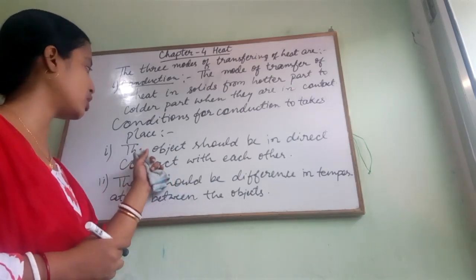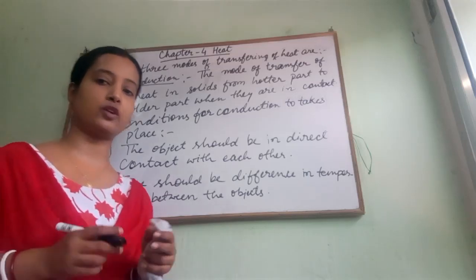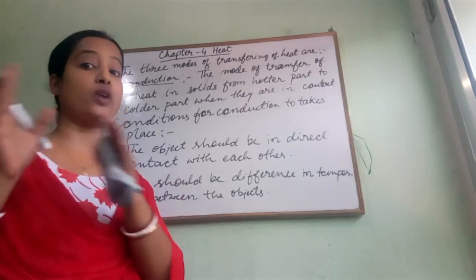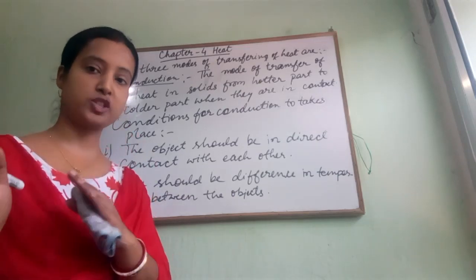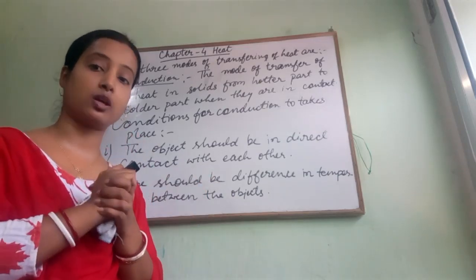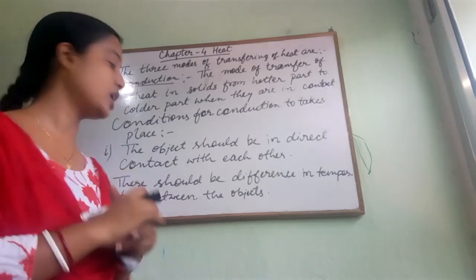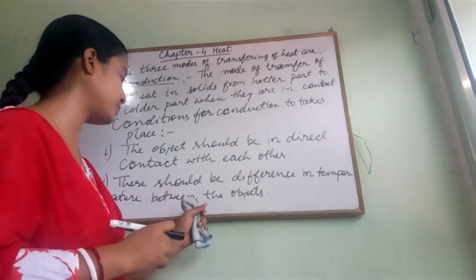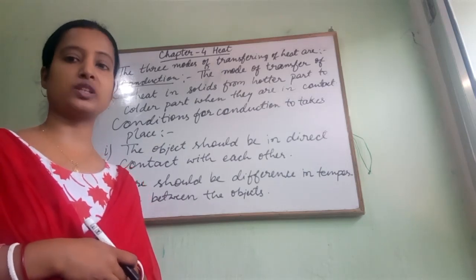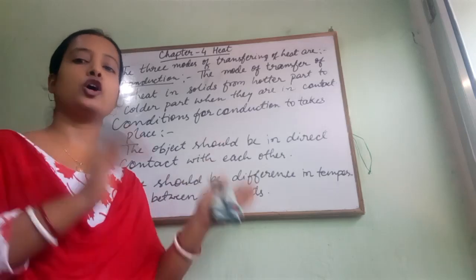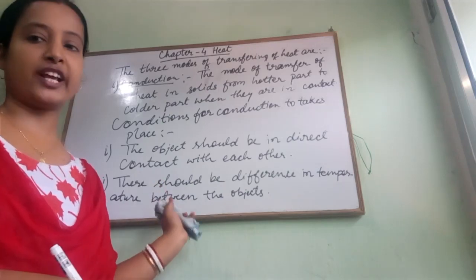First criterion: the objects should be in direct contact with each other. If the heat is going to transfer from one object to another object, or from one end of the same object to the other end of the same object, then the objects should be in direct contact, touching each other, and only then will the heat transfer take place. And second, there should be a difference between the temperatures of the objects. One object should be hotter and one object should be colder, so that heat can transfer from the hotter to the colder object. So these are the two very important conditions for conduction to take place.